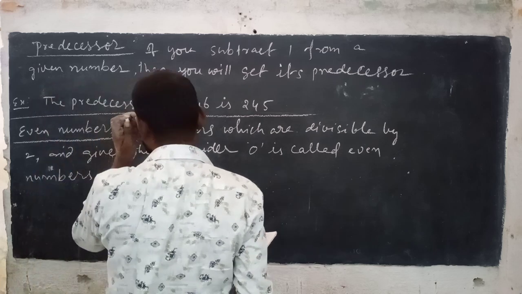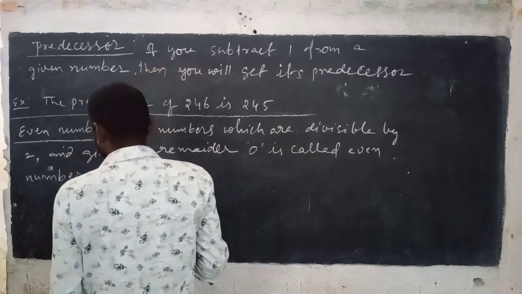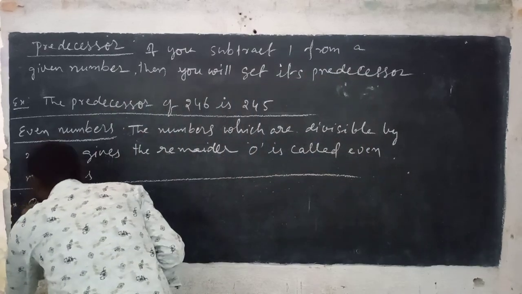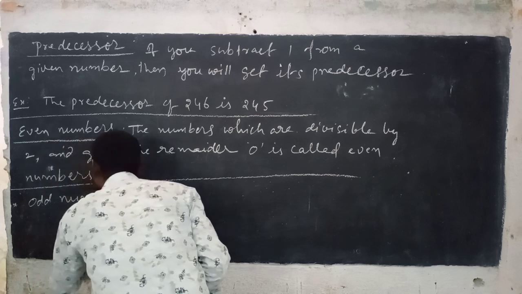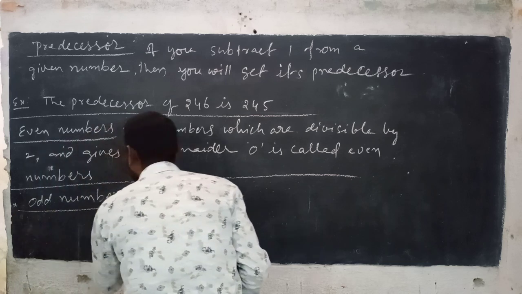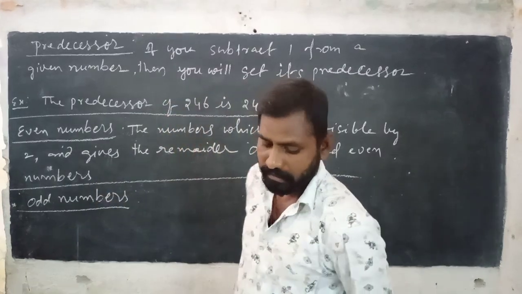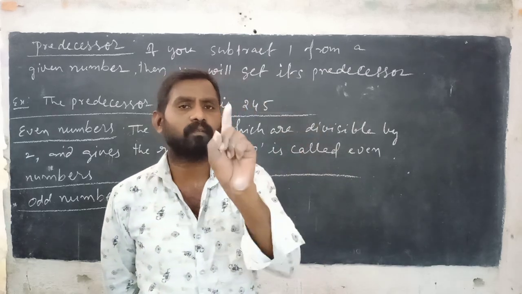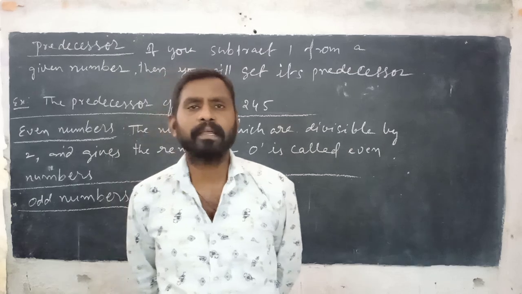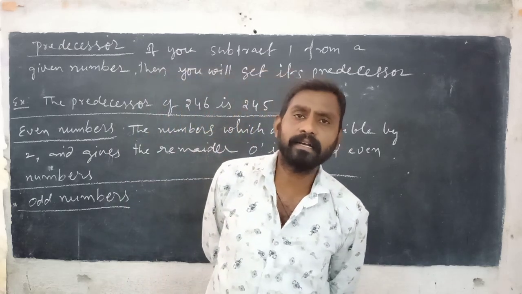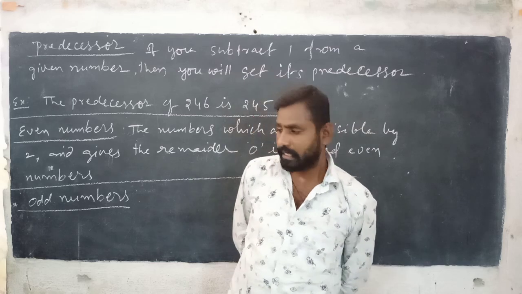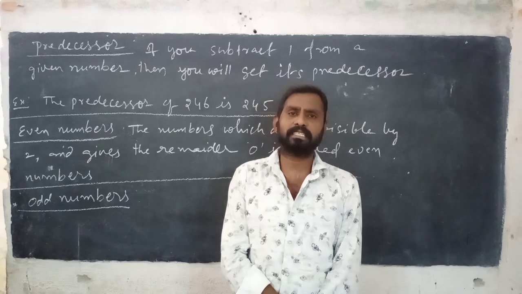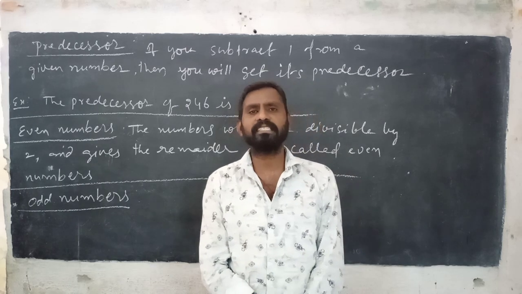Even numbers. Now next, odd numbers. Odd numbers: the numbers which are divisible by 2 and give the remainder 1 are called odd numbers. See here, even numbers, for example: 2, 4, 6, 8, 10, 12, 14, 16, 18,